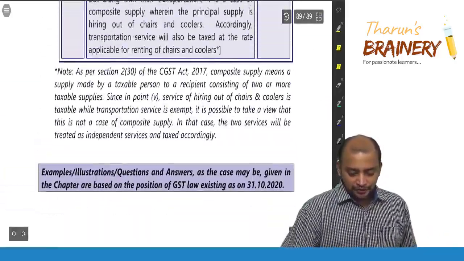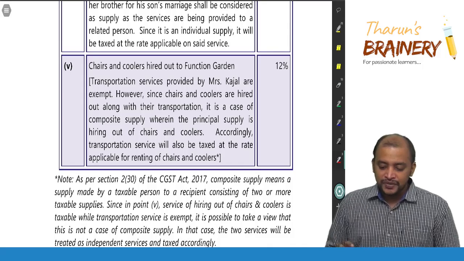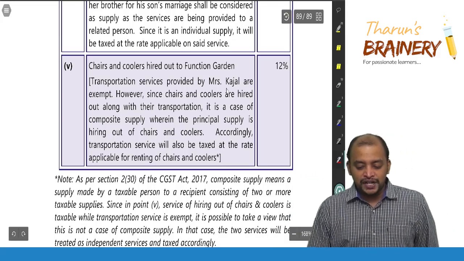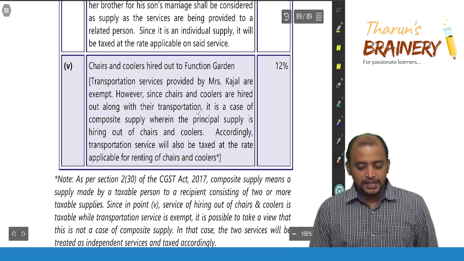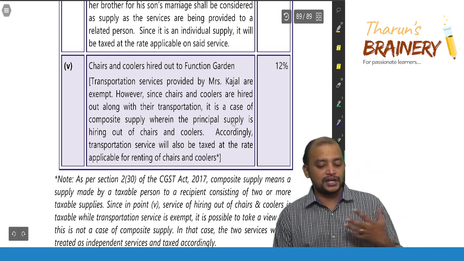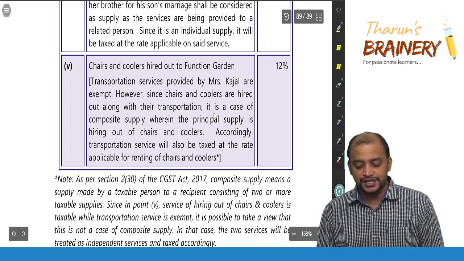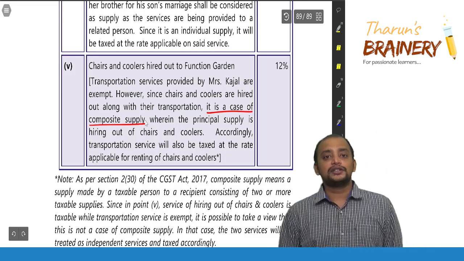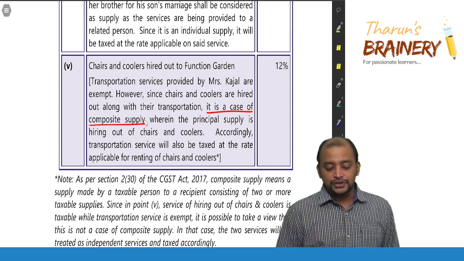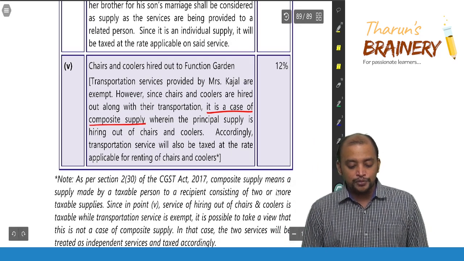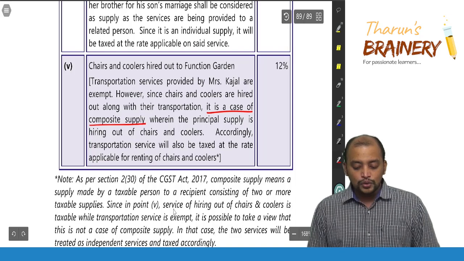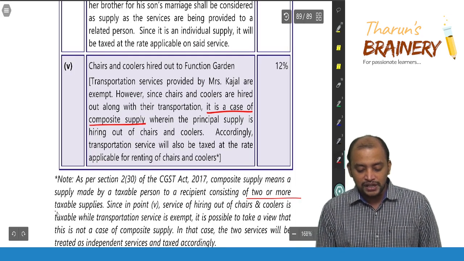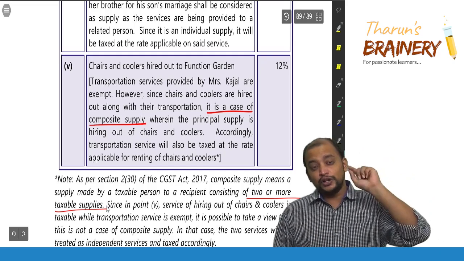So question number 14, the last point, if you see, transportation service provided by Mr. Kajal are exempt. However, since chairs and coolers are hired along with their transportation, it is a case of composite supply. I did not tell this. It is given in the study material. It is a composite supply. And if you see the meaning of composite supply, it means 2 or more taxable supplies. Clear? 2 or more taxable supplies.